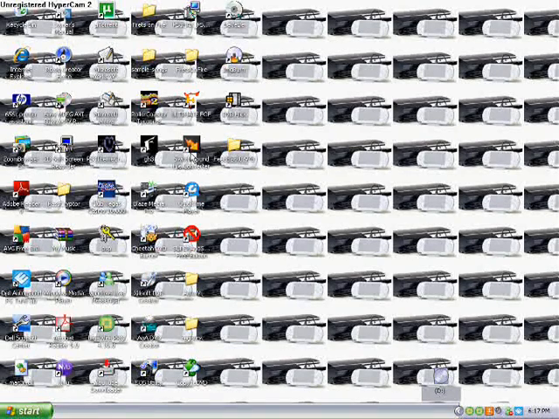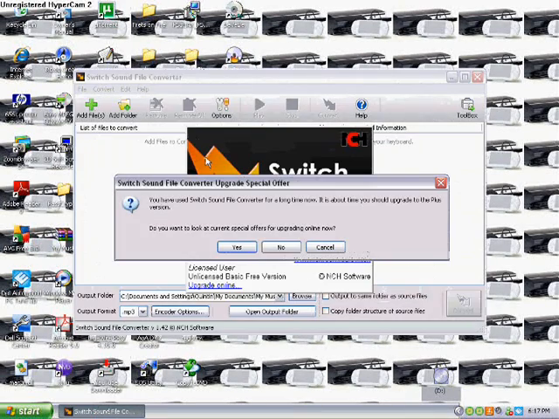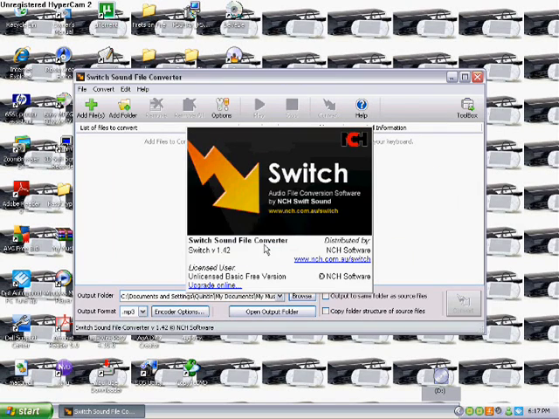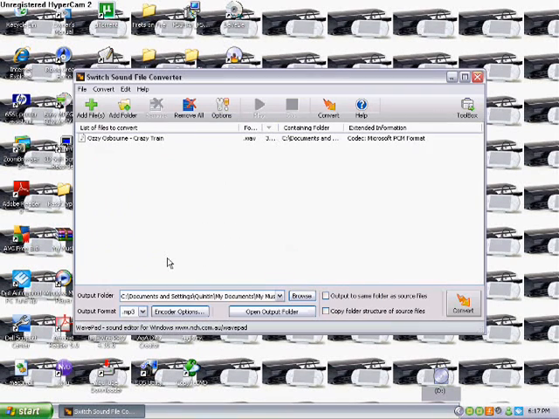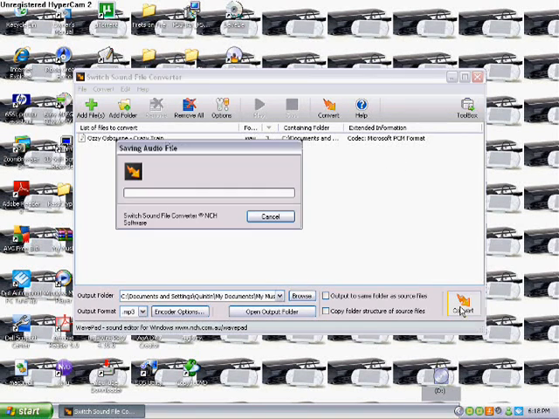Then you have to download a file called Switch Sound File Converter. Okay. Add a file. See, it's in here. Just go SetAsRingtone crazy train. Okay. And then convert. It's just convert really fast.